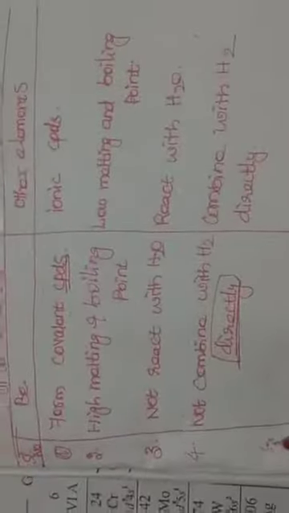It does not combine directly with hydrogen, and the other elements can combine with hydrogen directly.